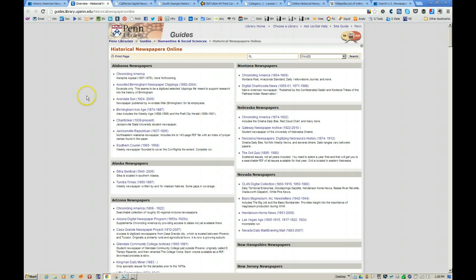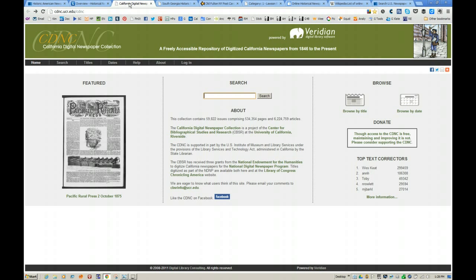Let's go to 3 of the sites that I have been using lately. The first is California Digital Newspapers. Again, this is a link in the UPenn link set that I showed you earlier. In this particular case, it is the UC Riverside collection of digitized California newspapers from 1846 to the present. Let's do a quick search. It does have an advanced search capability.